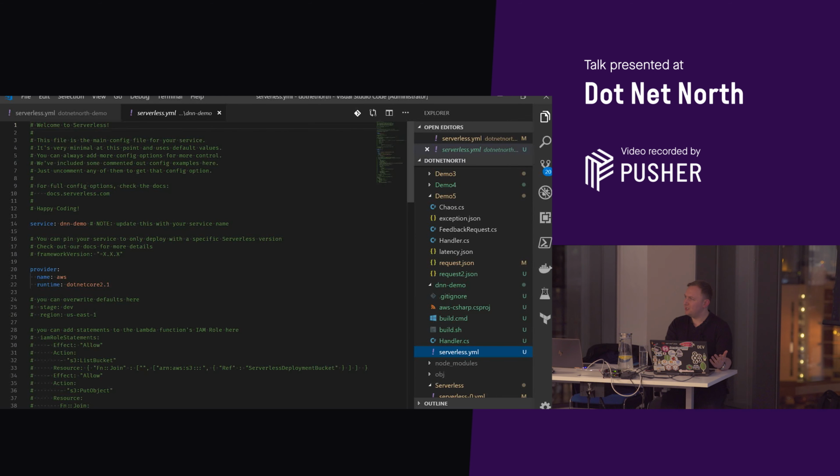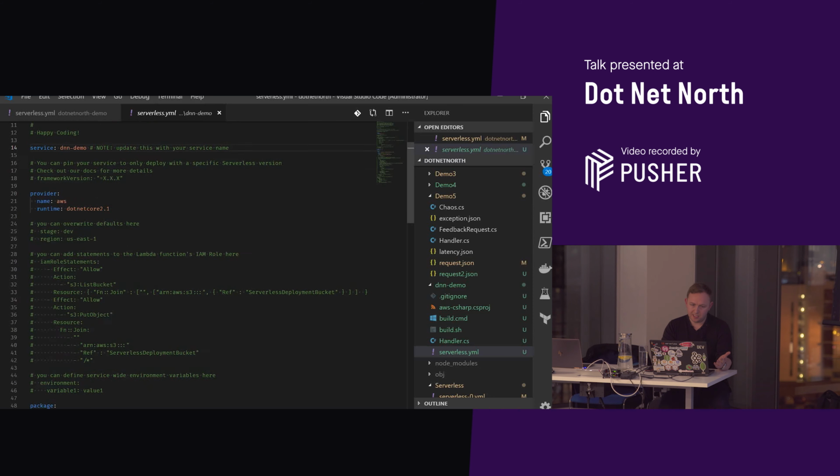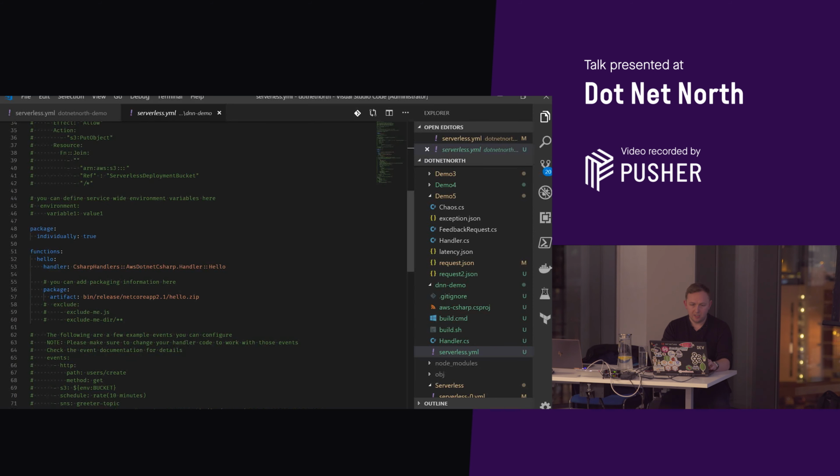This is really basic to start with. You've got the service name we gave it. We can see it's on AWS, the runtime's .NET Core 2.1. And we can see the function itself down here. So this is the thing we care about. This function is called hello, and the handler's just using the namespaces and the method names to get to what that function is. So I'm not going to do anything else with that part.